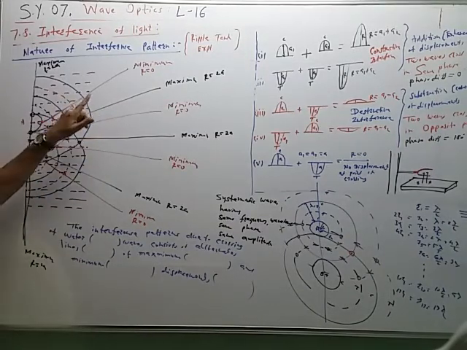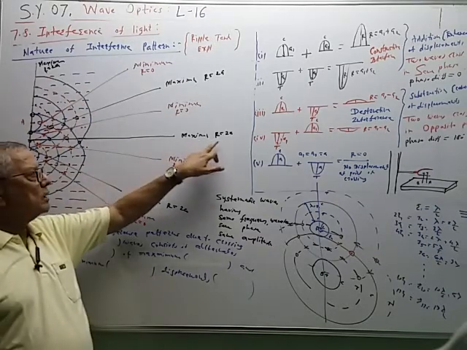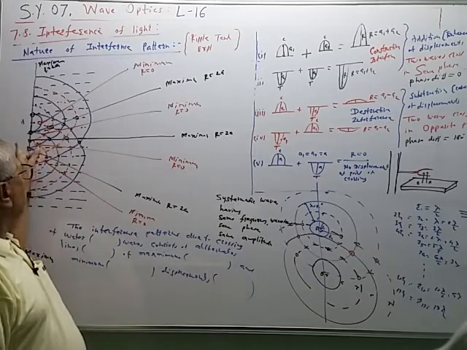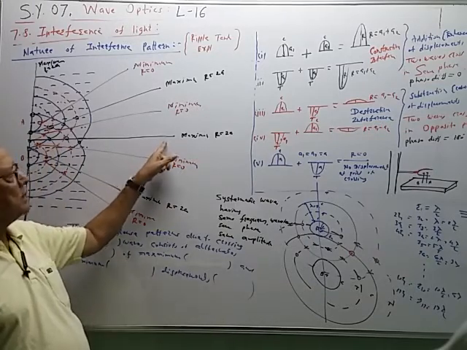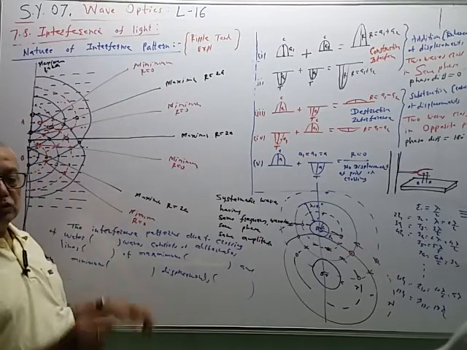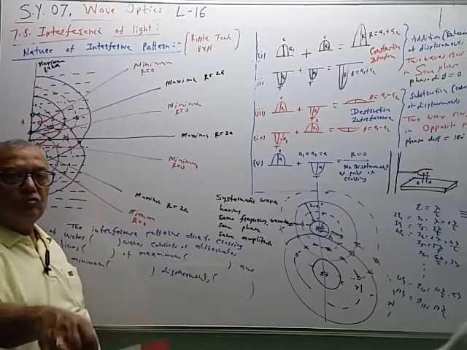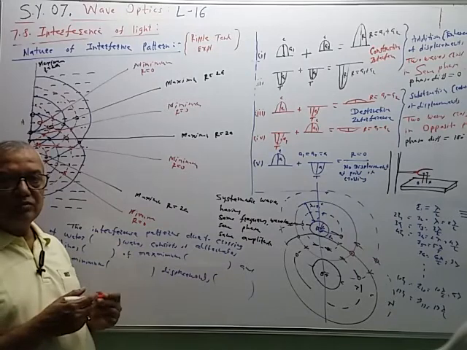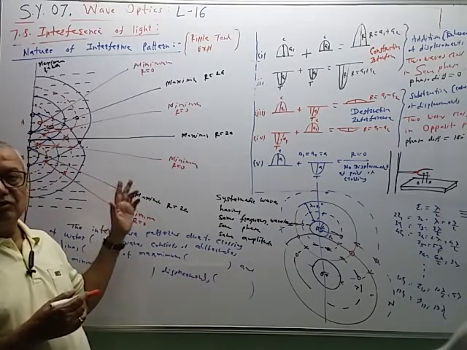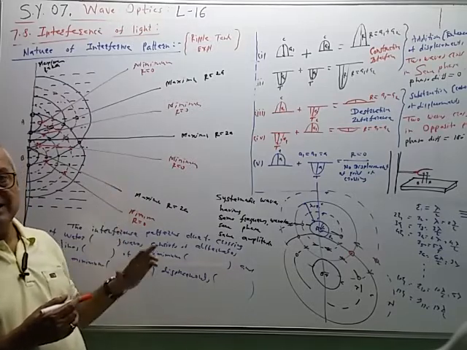The only change is that all the points having maximum amplitude will appear bright. So all the points of crossing on this line will be bright, dark, bright, dark, and so on. So when we use light waves instead of water waves, instead of lines of maximum and minimum displacement, we will get bright and dark bands.